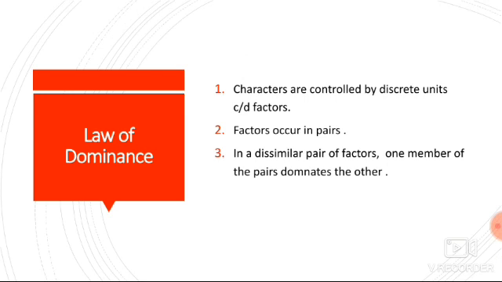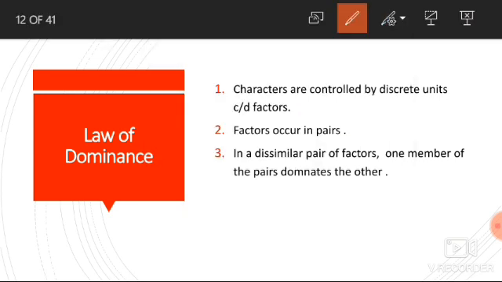In the first law of inheritance, named as law of dominance, characters are controlled by discrete units called factors. These factors are known as genes, and genes are the unit of inheritance and they contain information that is required to express a particular trait in an organism. Factors occur in pairs, that means genes occur in pairs.